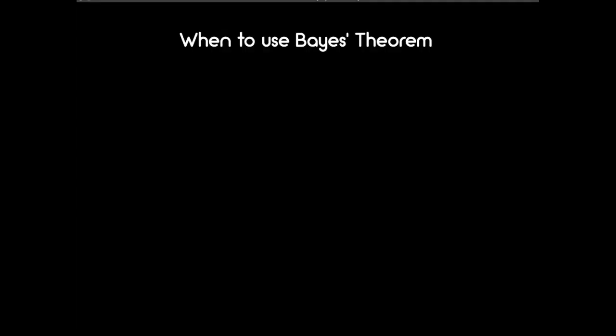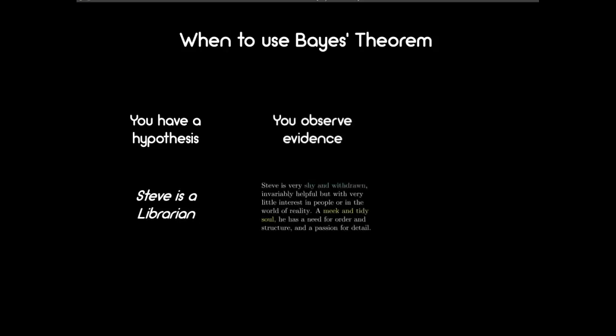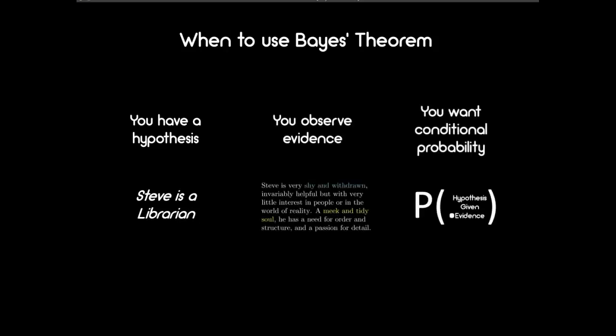So when do you use Bayes' theorem? Bayes' theorem applies whenever you have a hypothesis, such as Steve is a librarian, you are presented with evidence, such as Steve is shy and helpful, and you wish to obtain conditional probability of that hypothesis. Is Steve a librarian, given that I know that Steve is shy and helpful?